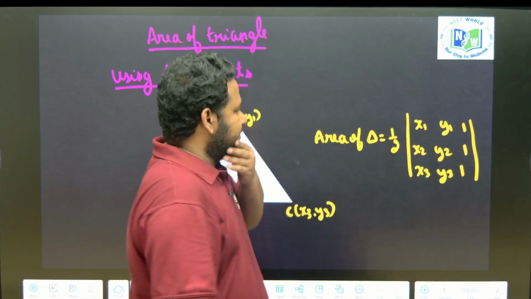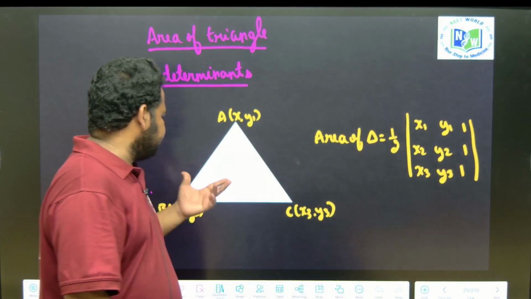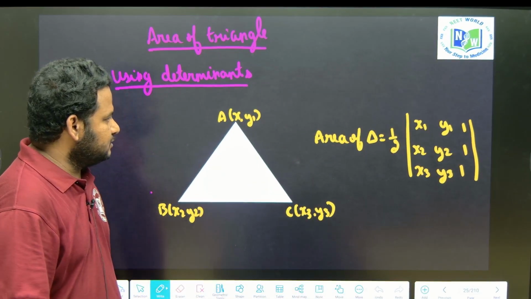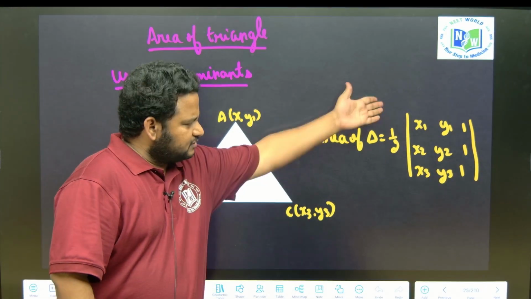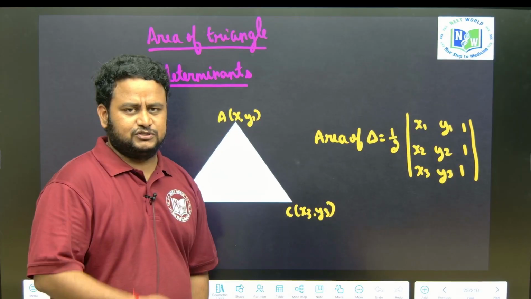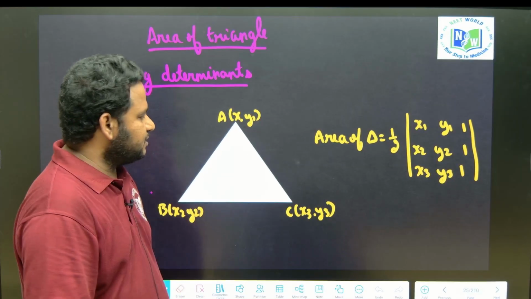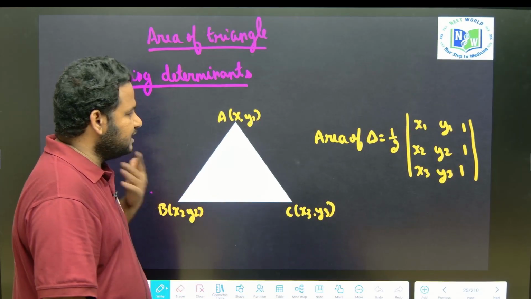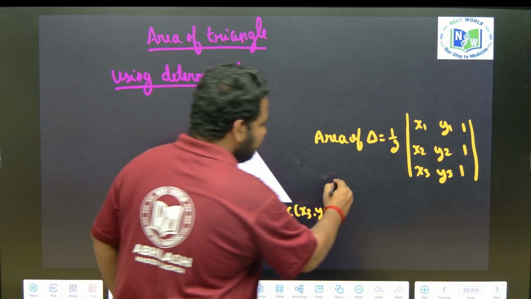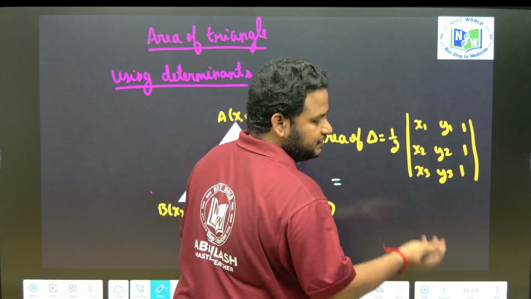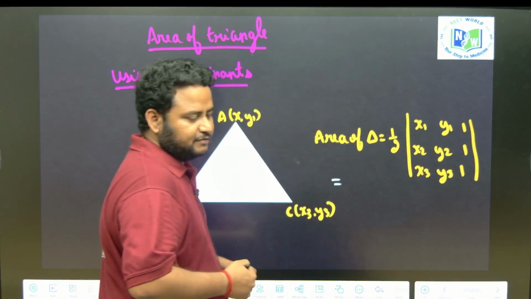So the area of a triangle, if 3 points (x1, y1), (x2, y2), (x3, y3) are given, is given by half into the determinant of this, which you already know. So half into the determinant of this will give you the area of the triangle using determinants. Also, you must be very careful while taking the area of a triangle. You should always use the modulus sign, because area can never be negative.